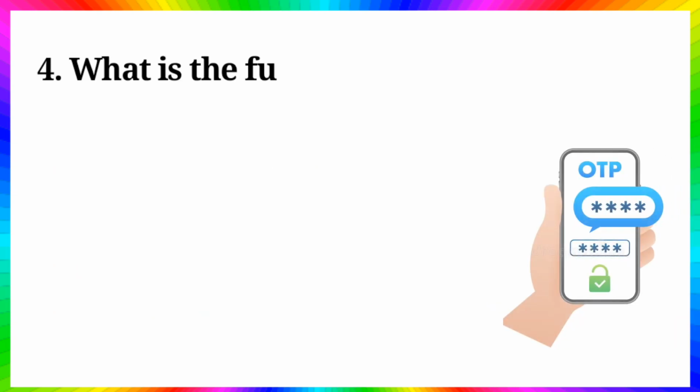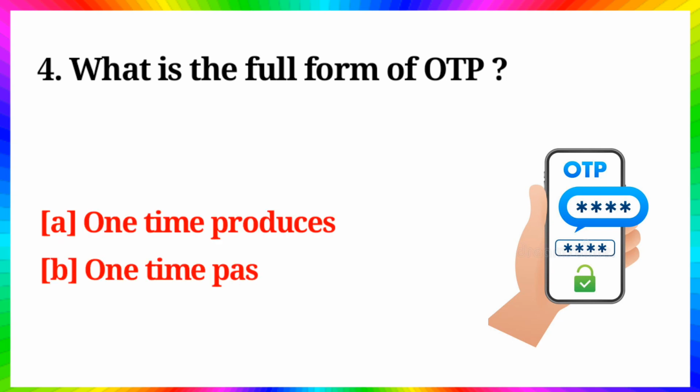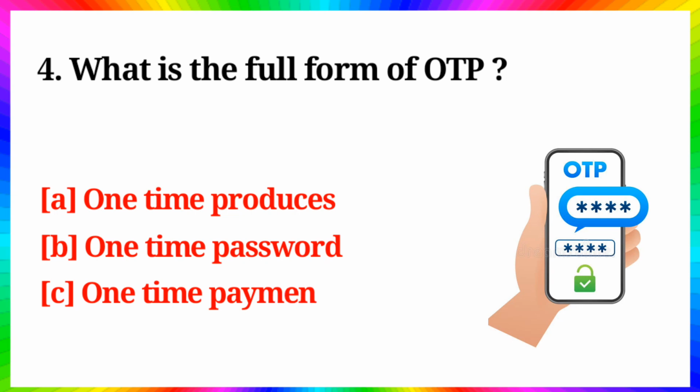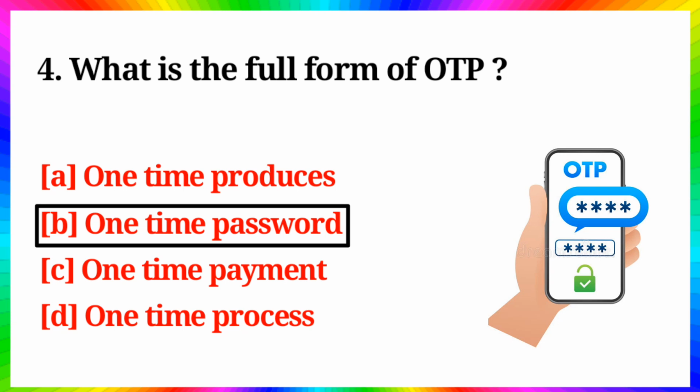Question number 4. What is the full form of OTP? Option A. One-time produces. B. One-time password. C. One-time payment. D. One-time process. Answer is option B. One-time password.